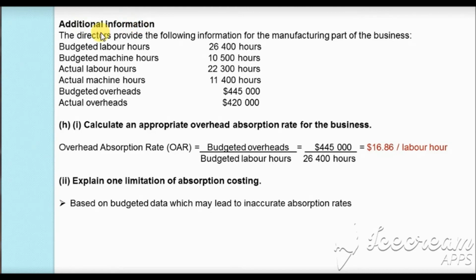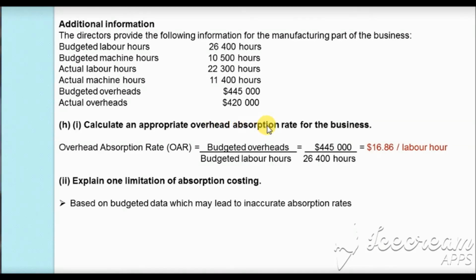Next, we have additional information which states that the director provides the following information for the manufacturing part of the business. Budgeted labor hours are 26,400 hours. Budgeted machine hours are 10,500 hours. Actual labor hours are 22,300 hours. Actual machine hours are 11,400 hours. Budgeted overheads are $445,000. Actual overheads are $420,000. In the first bit, we are asked to calculate an appropriate overhead absorption rate for the business.